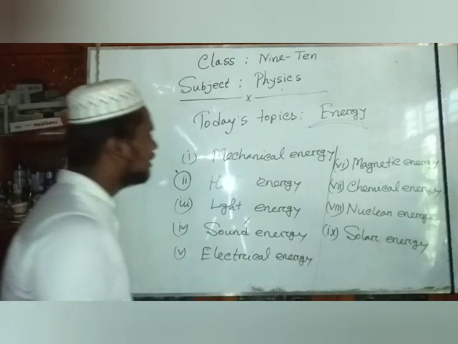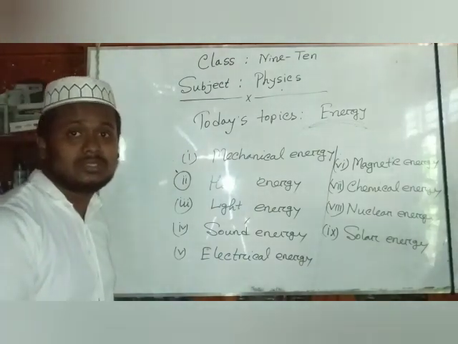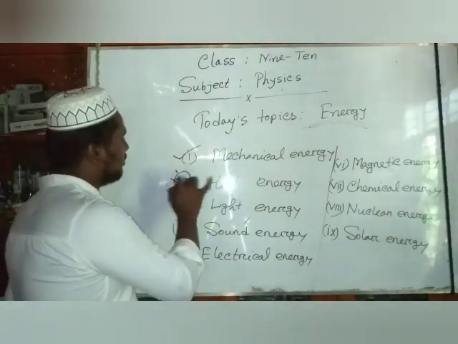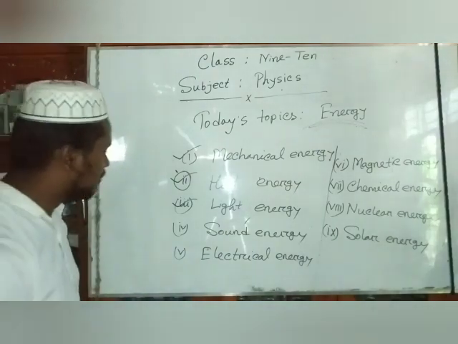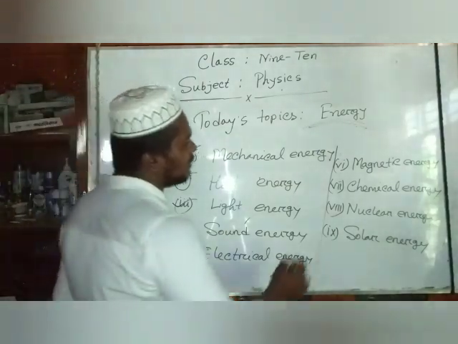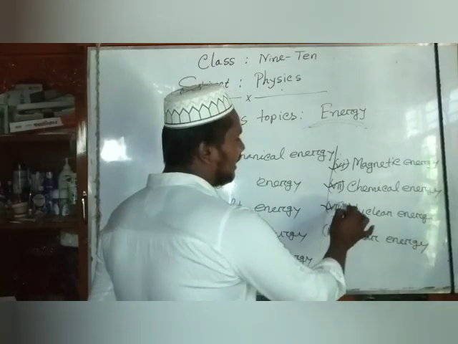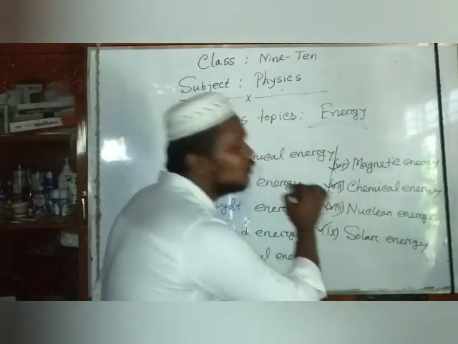So we said that there are 9 types of energy. Number 1, mechanical energy. Number 2, heat energy. Number 3, light energy. Number 4, sound energy. Number 5, electrical energy. Number 6, magnetic energy. Number 7, chemical energy. Number 8, nuclear energy. And number 9, solar energy.